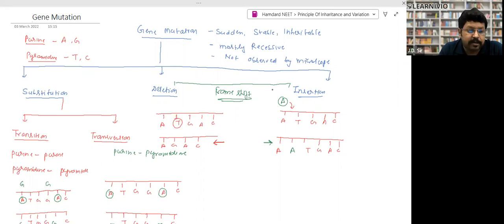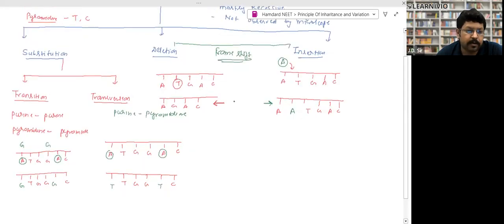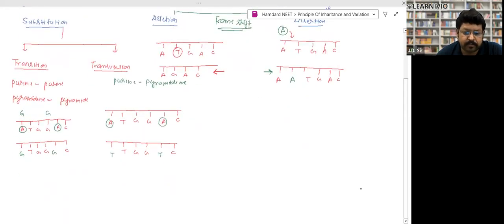They are of three types: substitution, deletion, and insertion. Look, deletion and insertion are known as frame shift mutation. Why we call them frame shift mutation, I will tell you. Now come to substitution. Substitution can be of two types: transition and transversion. In transition, a purine nitrogenous base is substituted by another purine, and a pyrimidine is substituted by another pyrimidine, like you can see here.